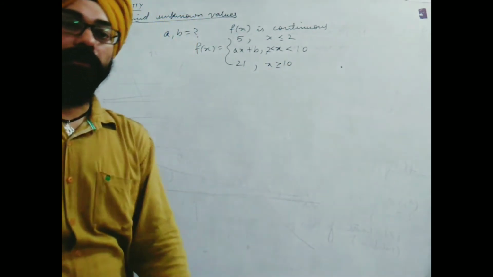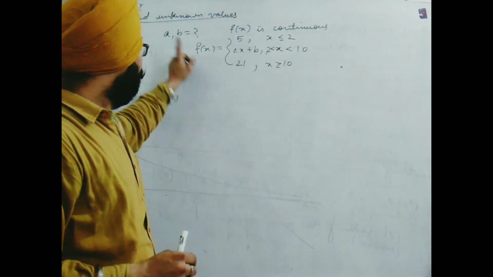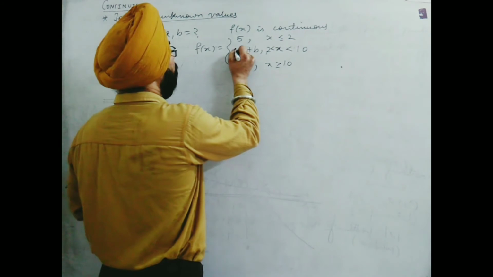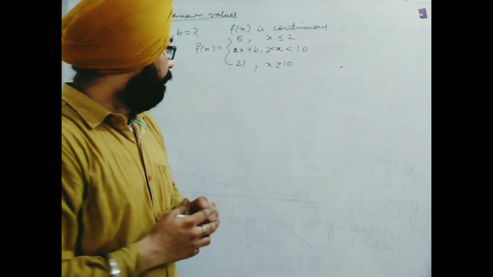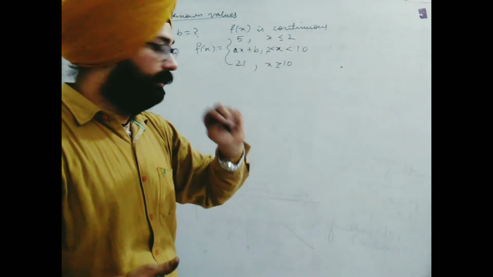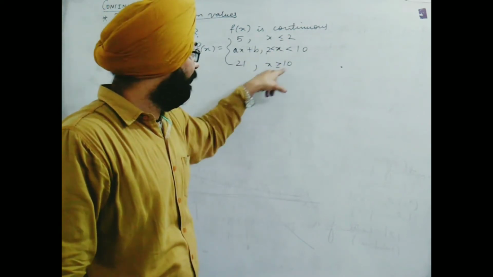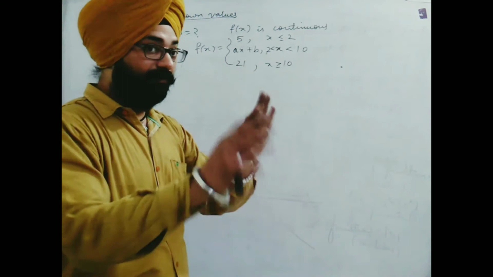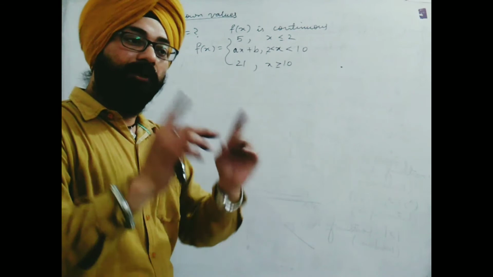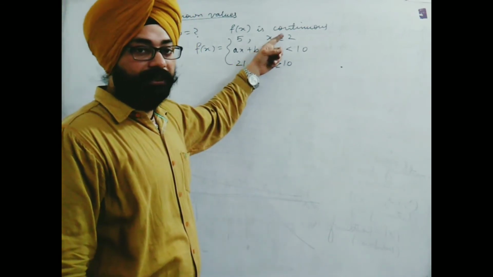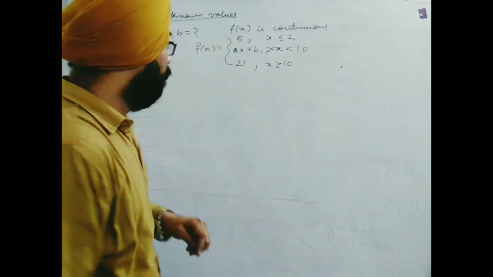Now we can see why this question is different. First of all, three things are given about f(x) based on two variables. Don't forget, the first two examples had one variable only, that's why we needed one equation to solve. Here we are given two variables, so we need two equations, and for making two equations we are given two different critical points. One is 2, the other is 10, and it is mentioned that f(x) is continuous at all values. So we will get LHL and RHL at the critical points only. We will consider first 2, then 10, and we will find the values of a and b. Let's start.